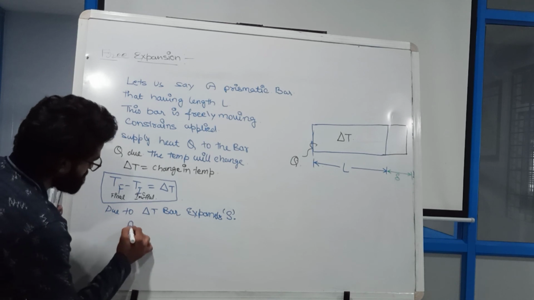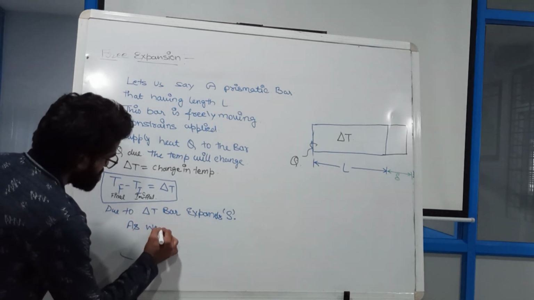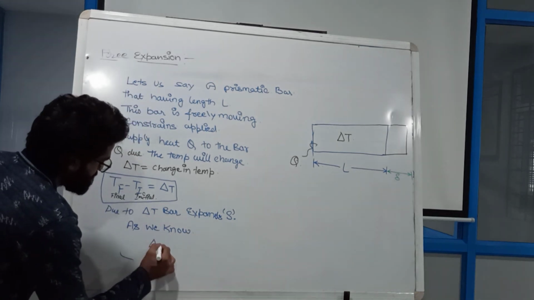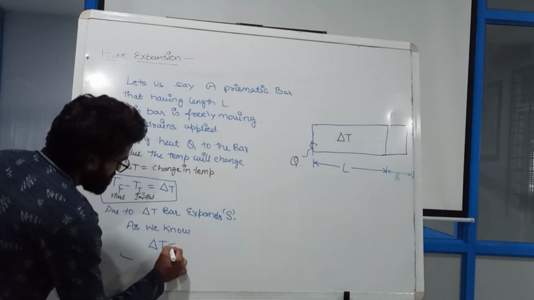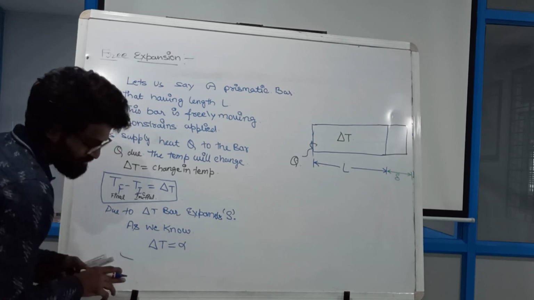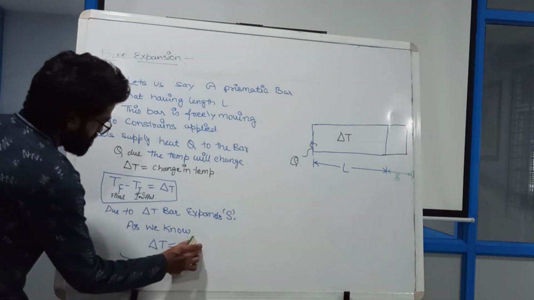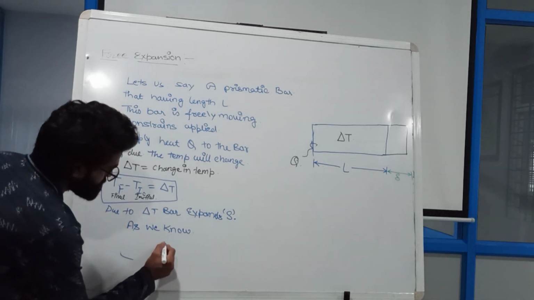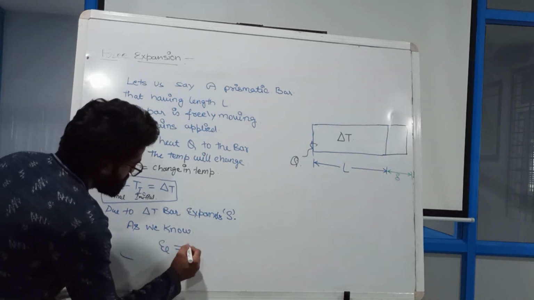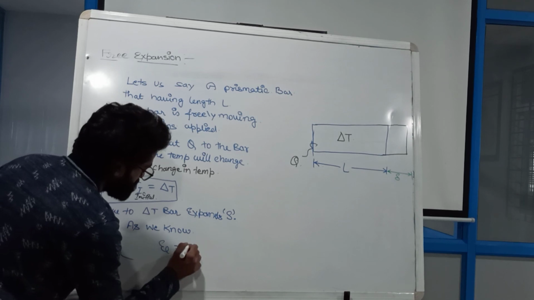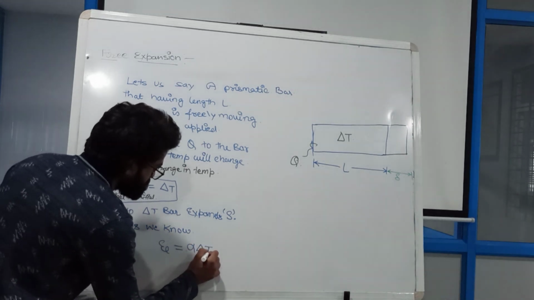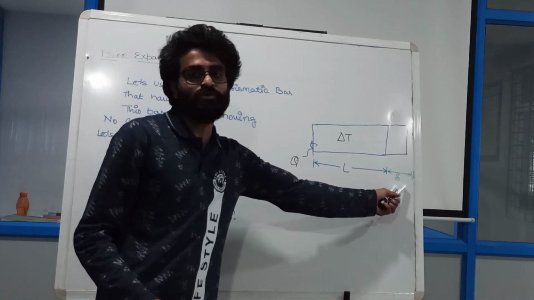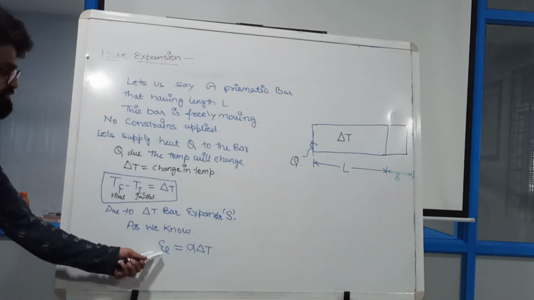As we know, the strain is equal to alpha delta T. If delta T increases, then L is changing to delta, so change in length is coming. That's why it is strain.